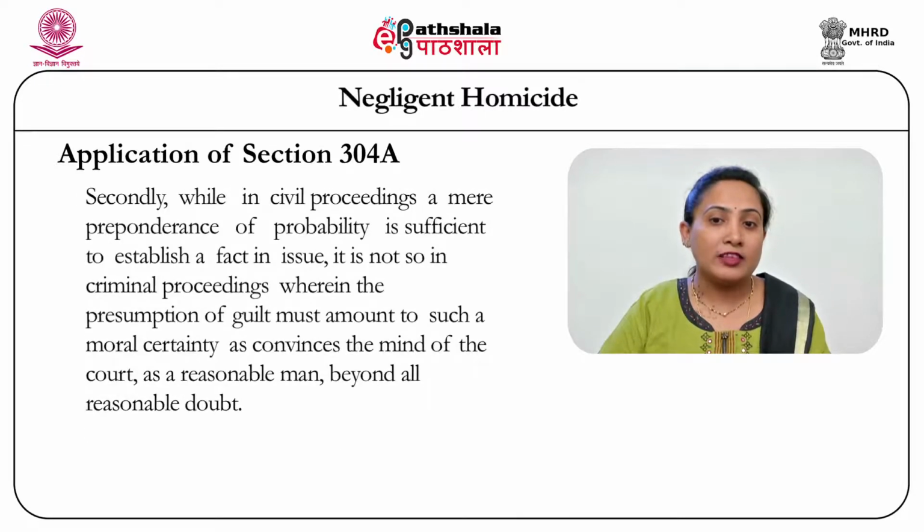Now, while in a civil procedure a mere preponderance of probability is enough to find the guilt of the parties or impose liability upon them, that is not the case in a criminal matter. Presumption of innocence is something that always safeguards the interest of the accused, thereby imposing the burden upon the prosecution.